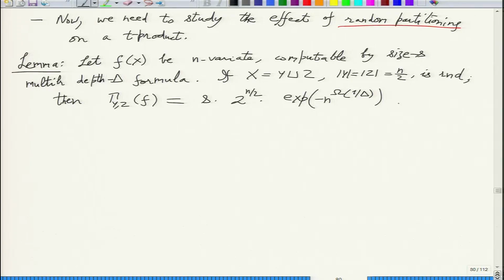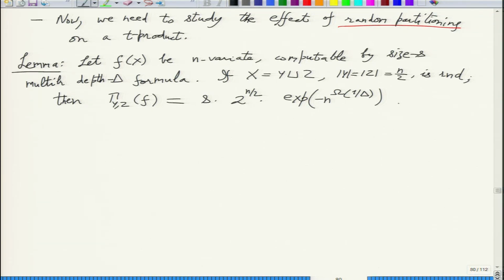So that was a special case of this. In fact, the parameters were very good there. Here the parameters go to the exponent of n. When you take delta to be 2, it will become smaller than square root n. So the difference has become smaller now.